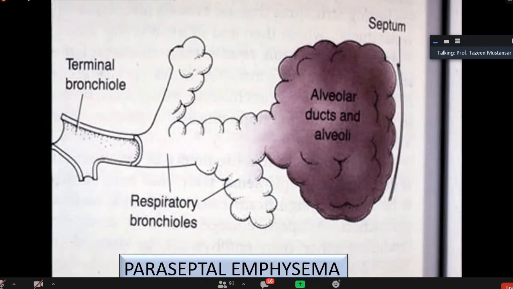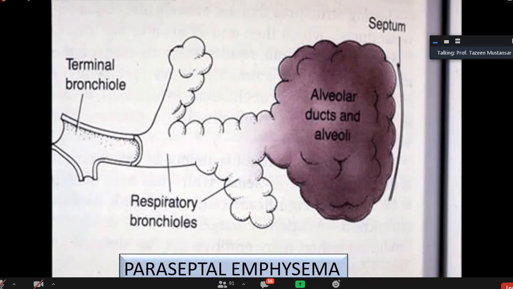This causes collapse of the lung, and it is a medical emergency. The remedy is to pass a chest tube to suck out the air that has entered the pleural cavity.